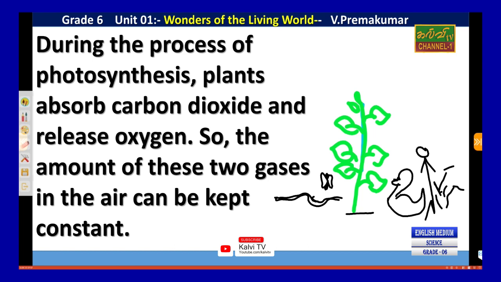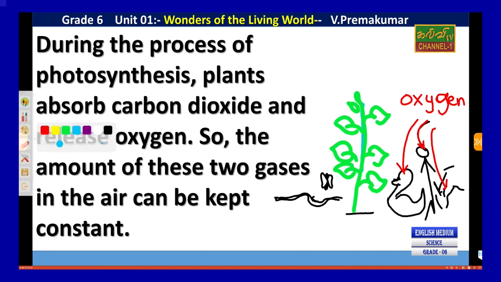So what are they doing? They inhale oxygen. Everyone takes oxygen. Every living organism takes oxygen, and they exhale, what?